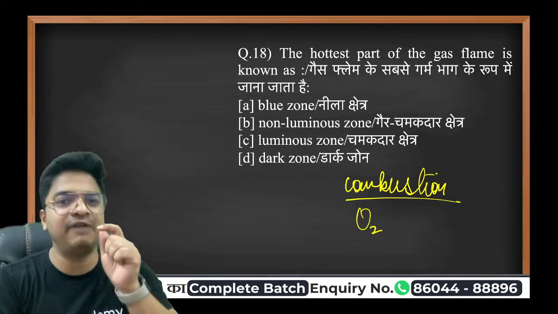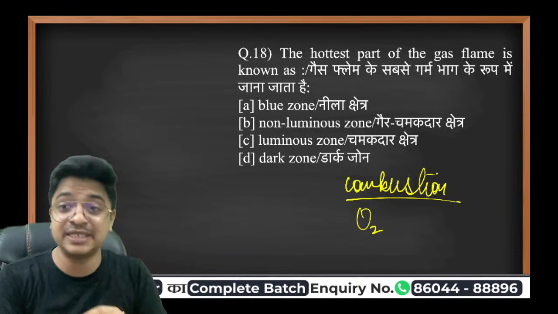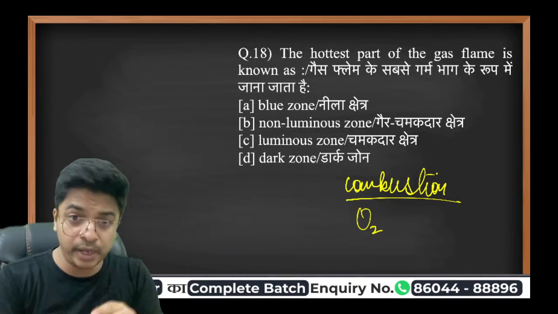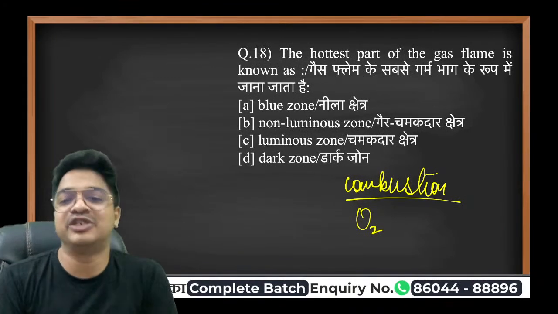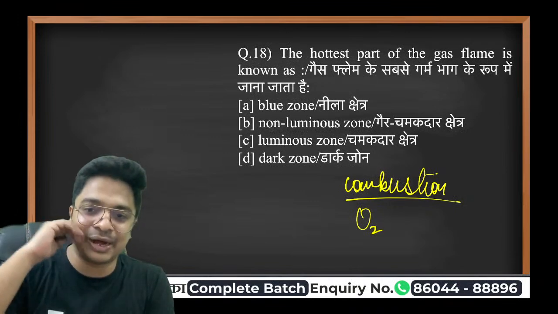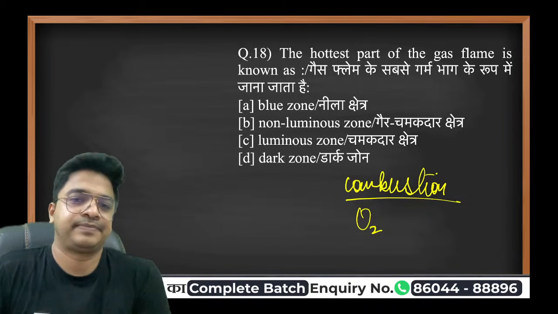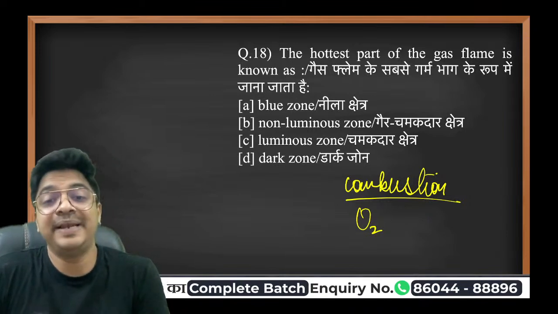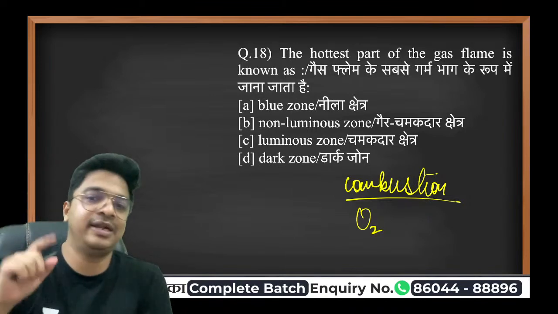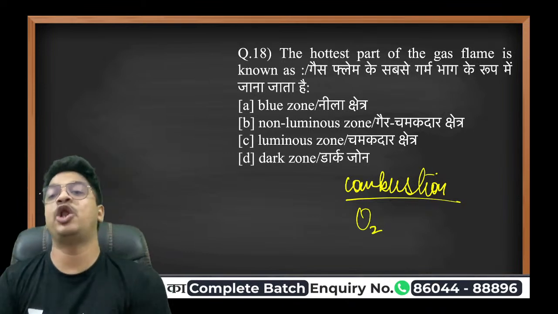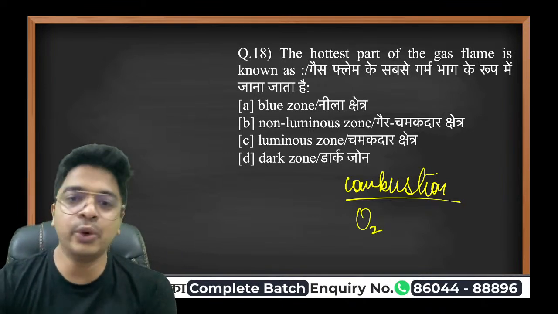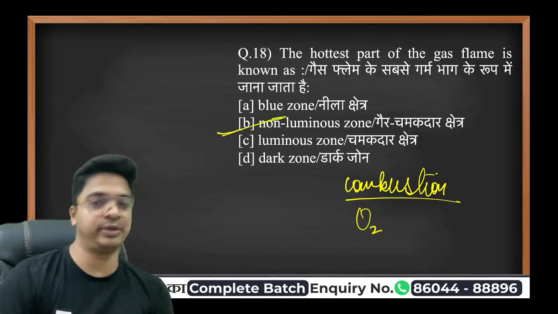The outermost part will be having the maximum combustion, hence the maximum energy as well, or the hottest part of this one. And since that is already the hottest part, complete combustion is there. All the carbon turns into carbon dioxide and it is a non-luminous zone. No luminous happens there. It's the hottest zone.